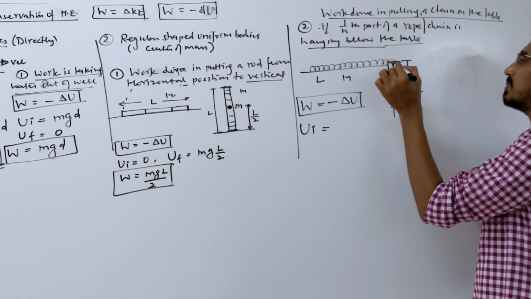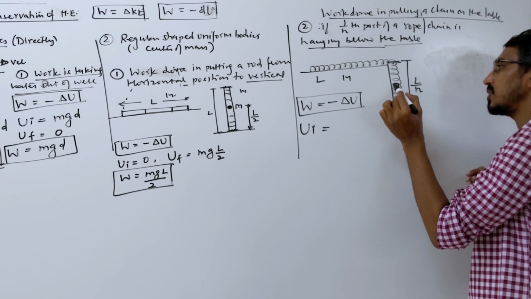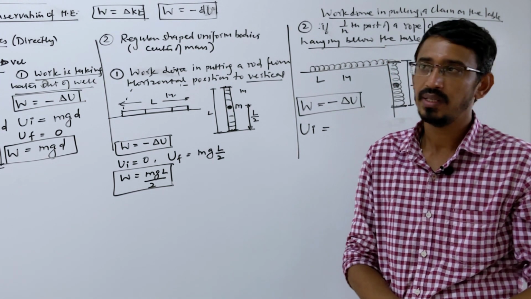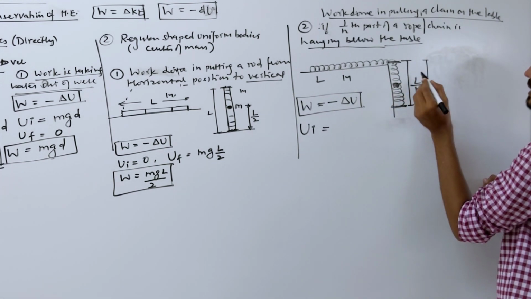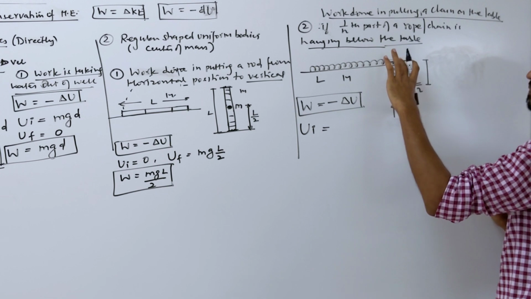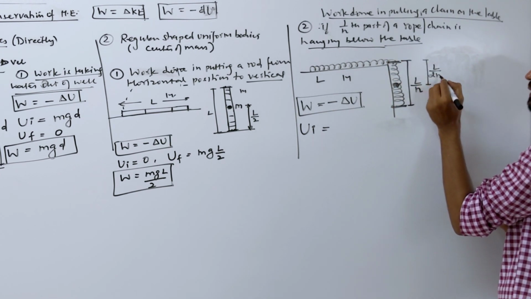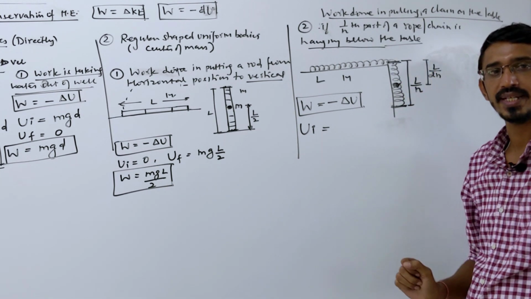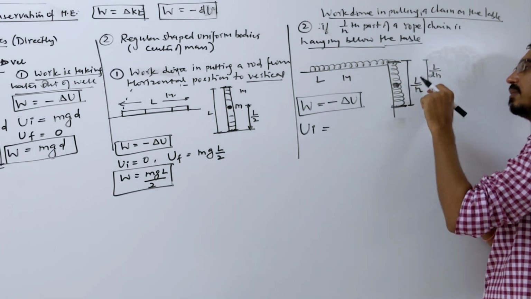Look here. This is a uniform mass varying from this point to that point. So we will do again what? We will take the center of mass of this part. So center of mass will be this point and that distance will be obviously half of this. The total length is L by n. So that distance will be L by 2n. Right? Uniform body. Middle point is called center of mass. So that distance is L by n by 2.